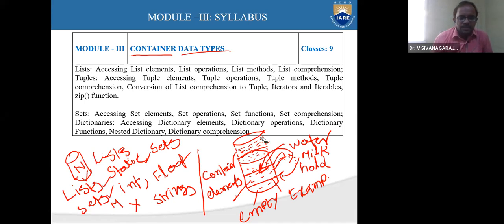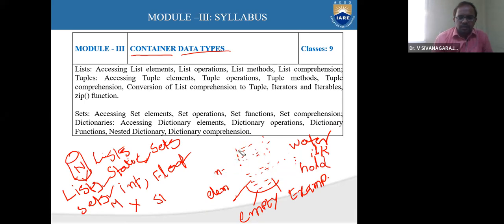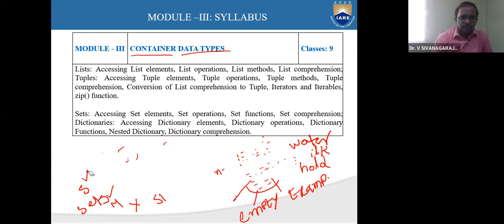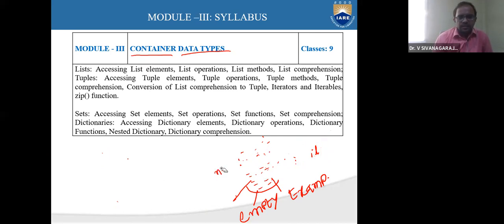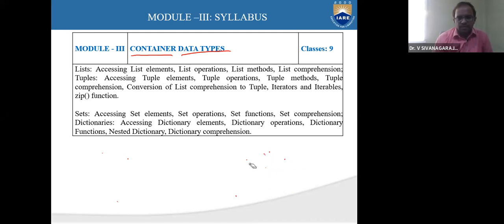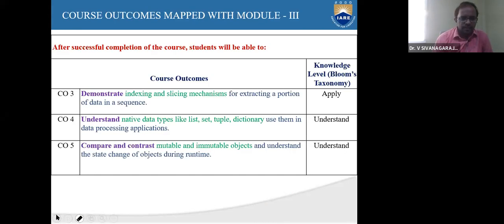So sets are also mutable. In this module, we are going to discuss the key concepts present in the two data types, such as list and sets. And do remember, these are also called container data types. Why? Because they consist of something, they can hold something.